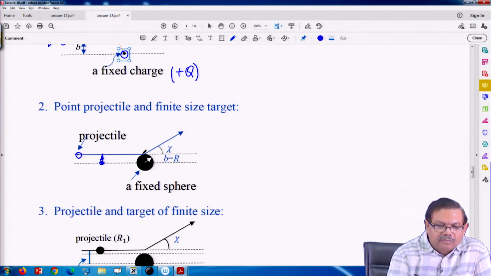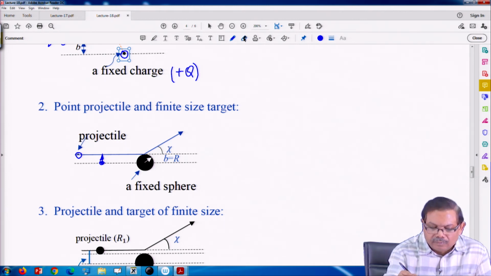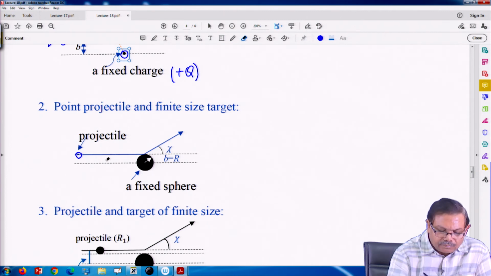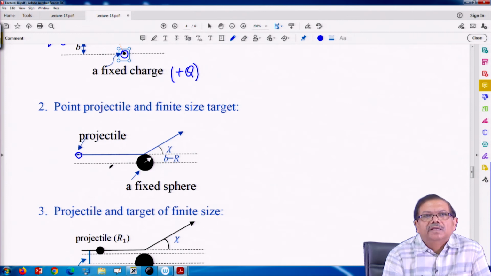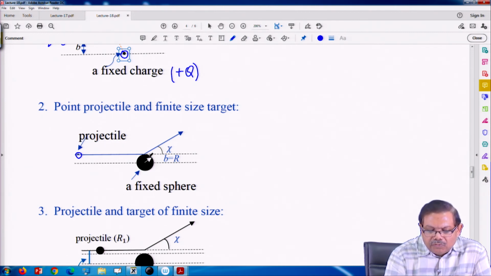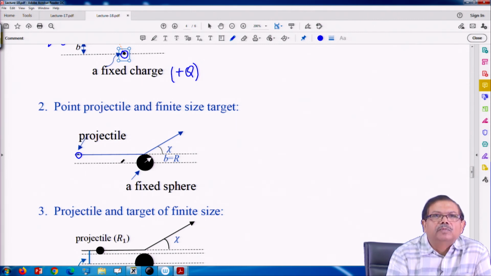from a line which is parallel to its direction of motion and passing through the axis of the target. So, these are the two parallel lines.